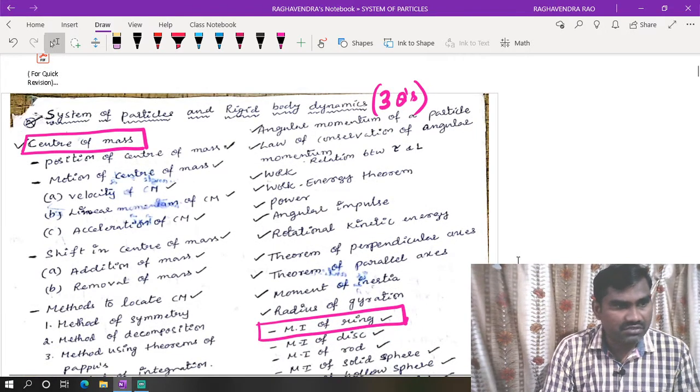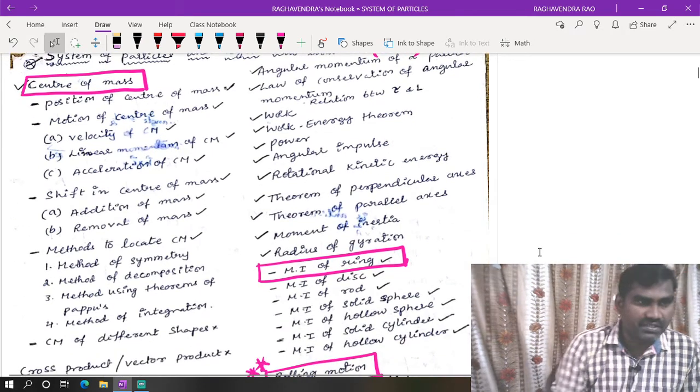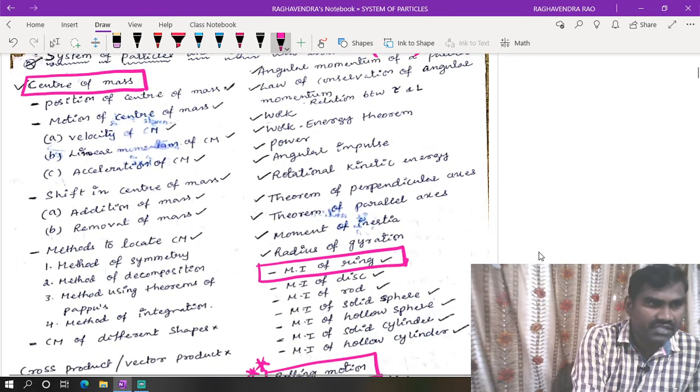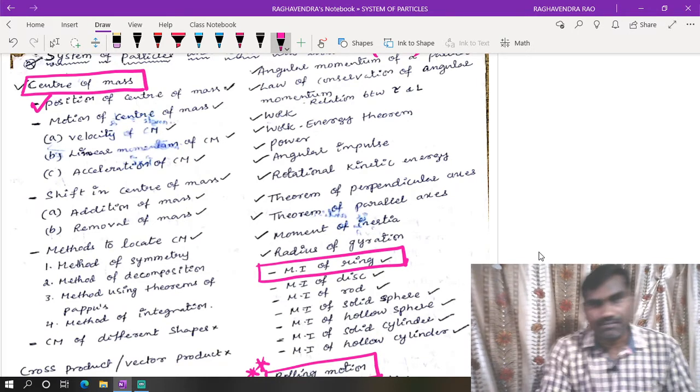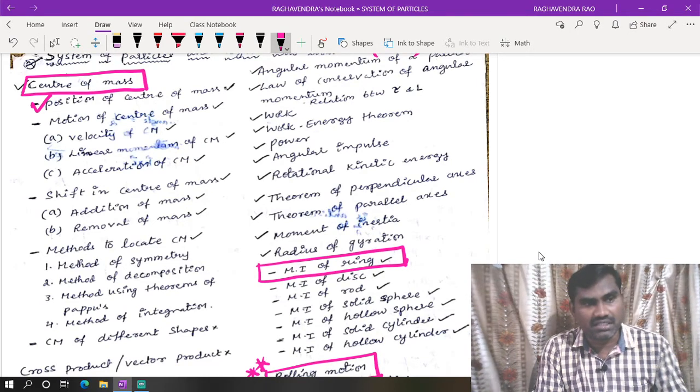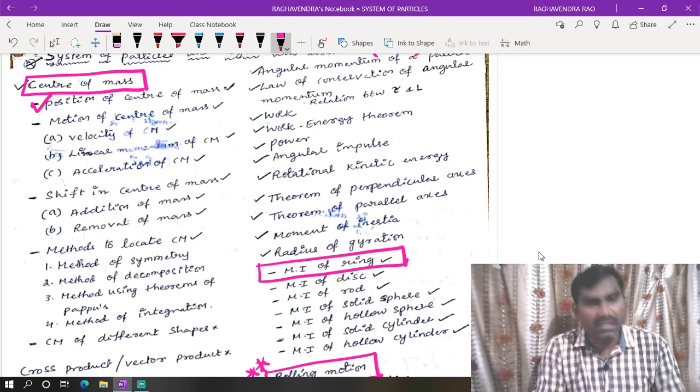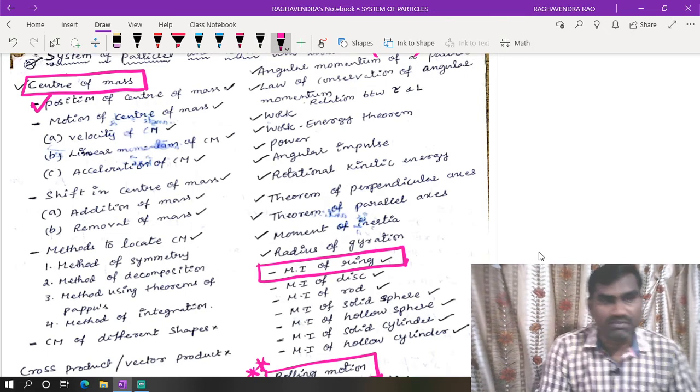In the center of mass concept, these are the following subtopics. First we have to study the position of center of mass, how to locate the position of the center of mass in the case of an isolated body or an arrangement of different bodies.